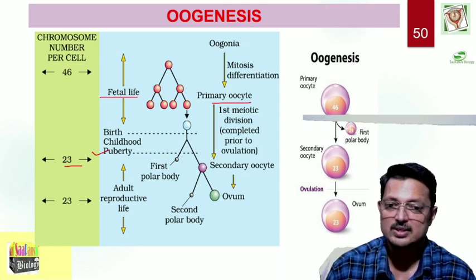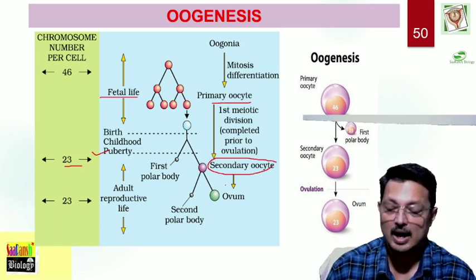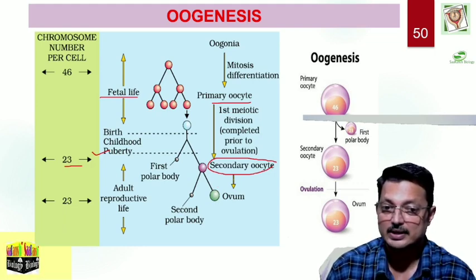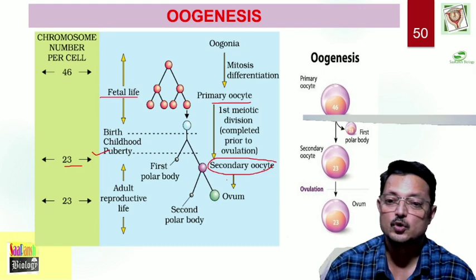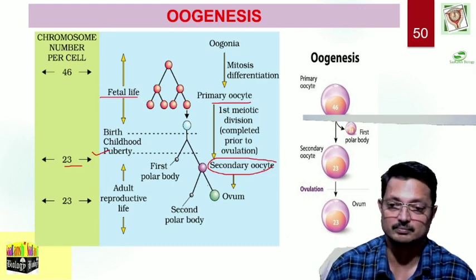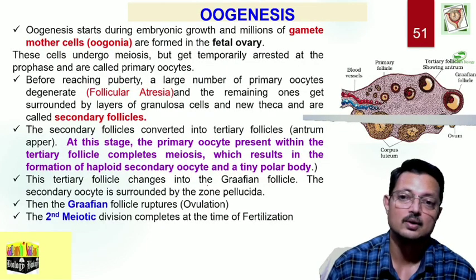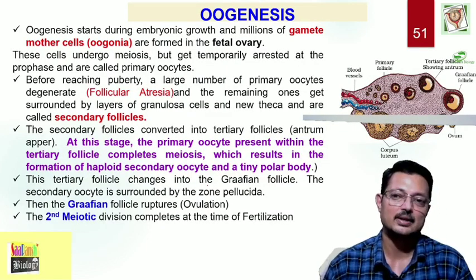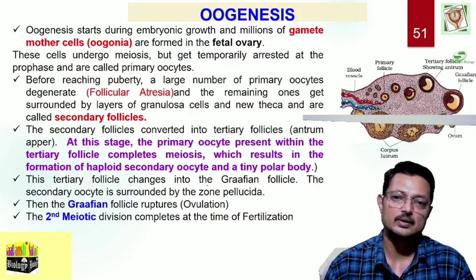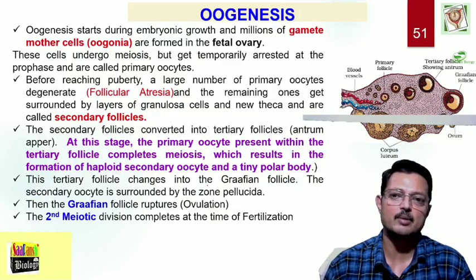So, at the ovulation stage, the secondary oocyte is produced, and when fertilization is about to begin, or at the start of the fertilization event, the secondary oocyte is stimulated to produce the ovum and the second polar body. So, oogenesis, as I have said, starts during embryonic growth, and millions of gamete mother cells are formed in the